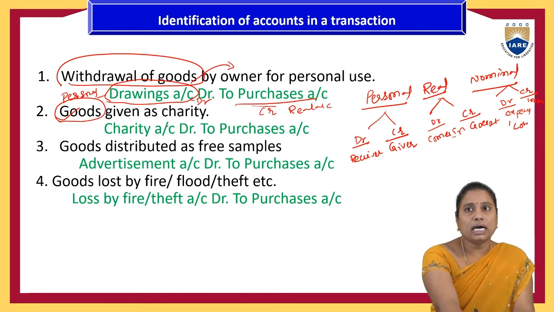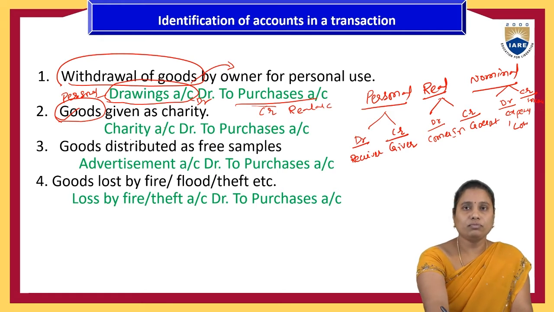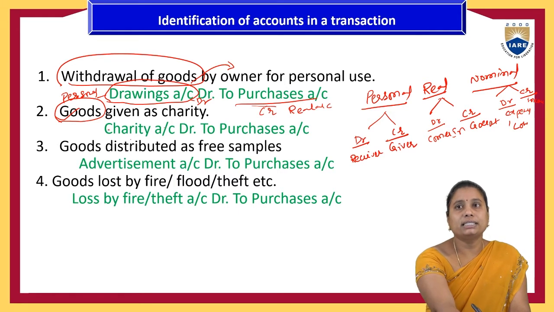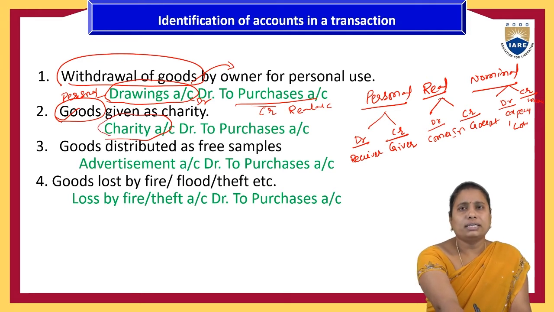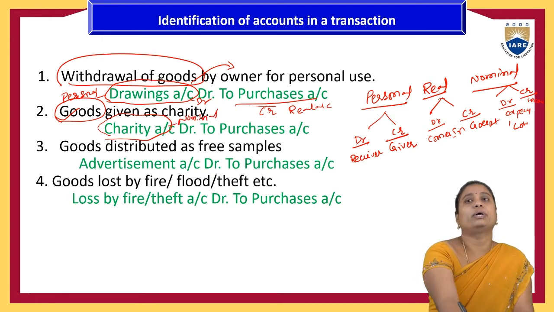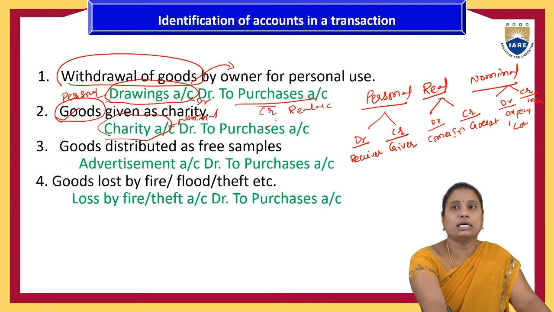So here, as a charity, it is a representative. Again, the goods are going out from the organization. So that's why the organization here is the receiver of the benefit under the charity. So we can take it as the charity is the nominal account, whereas the goods is the real account.